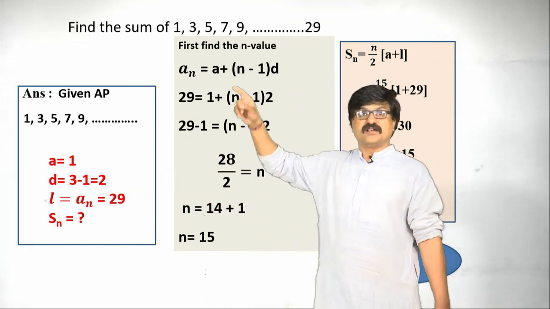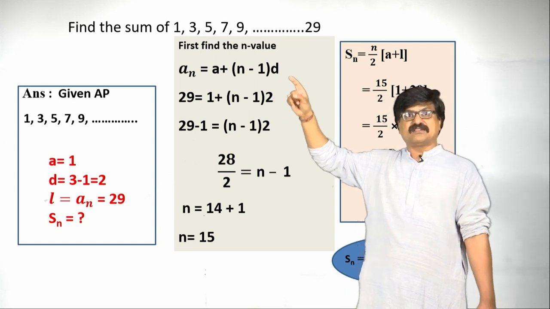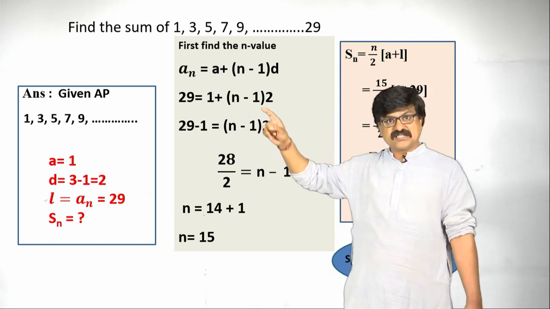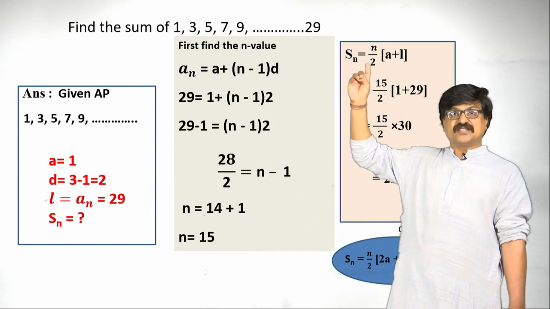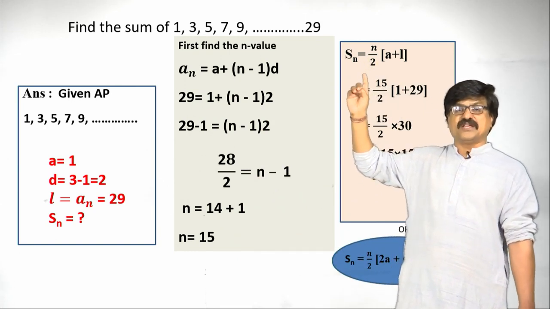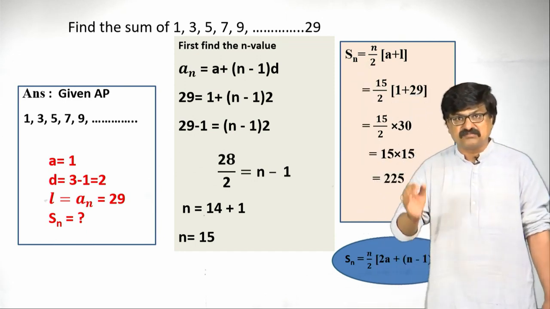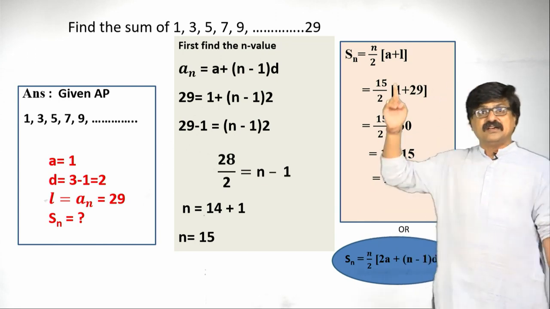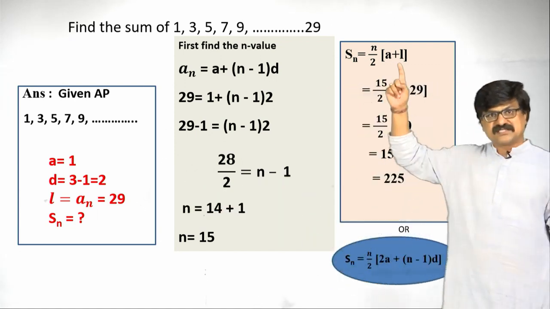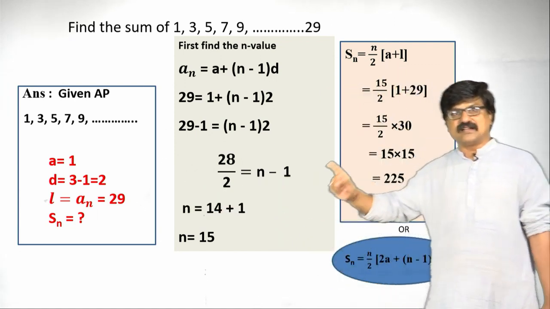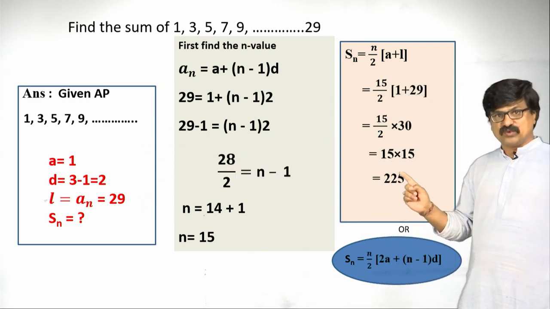For that purpose, first find the value of n by using this formula, that is An equals a plus n minus 1 into d. Substitute the values, and finally we are getting n equal to 15. Then take this formula, that is Sn equals n by 2 into a plus L. In the previous sum we used Sn equal to n by 2 into 2a plus n minus 1 into d. Here we are using a plus L because the last term is given. Substitute n as 15, which we have calculated, L as 29 and a as 1 here, finally 225.